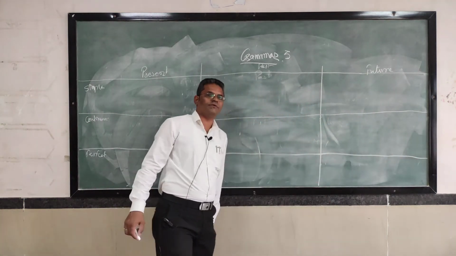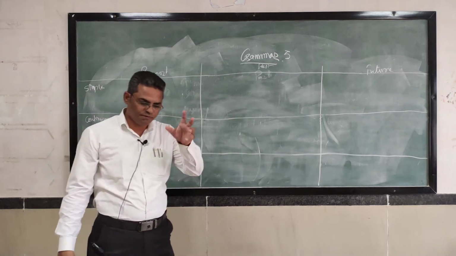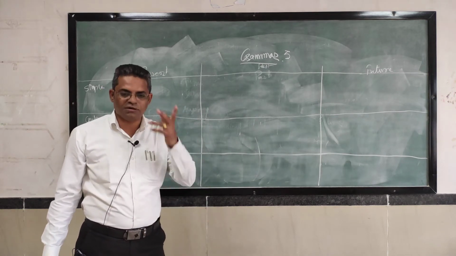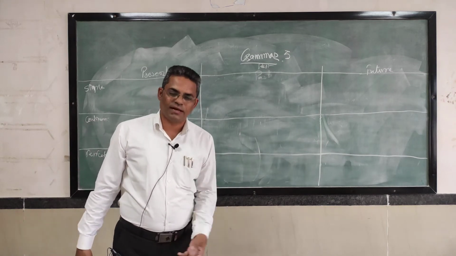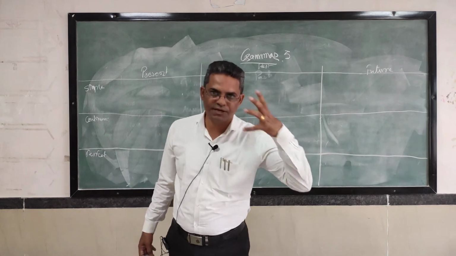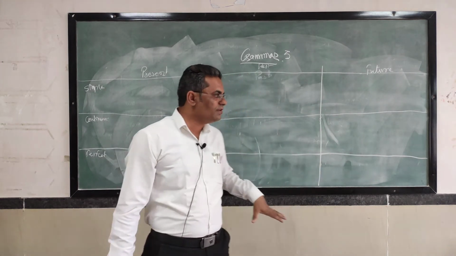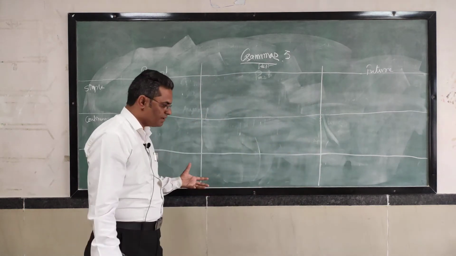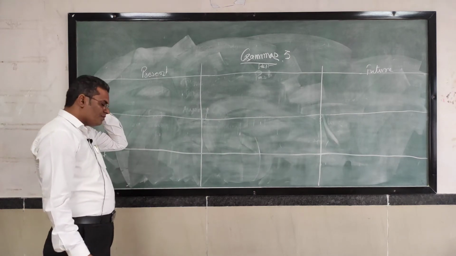इसमें और एक चौथी कंडीशन भी है, इन दोनों का कॉम्बिनेशन, continuous and perfect, that is called perfect continuous. How the perfect continuous tense is, that we'll see in the future, but that is mostly used in writing script, not in speaking. So these are the three tenses which are used in writing script also and speaking also at the same time. So you need to see this.